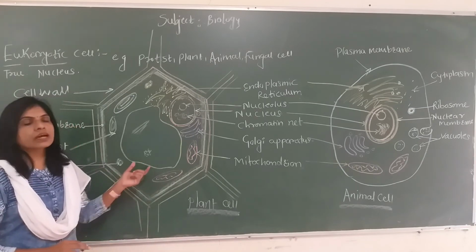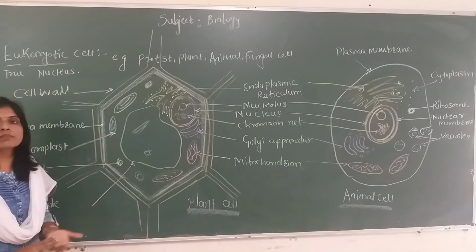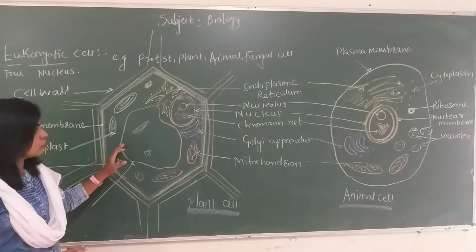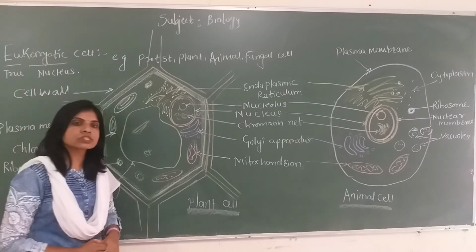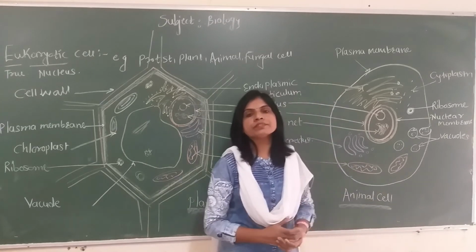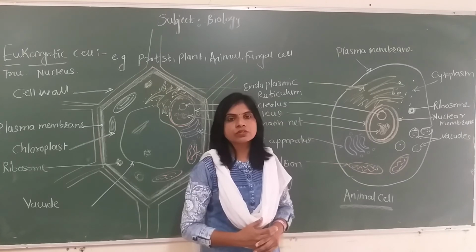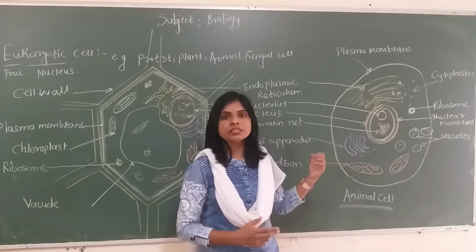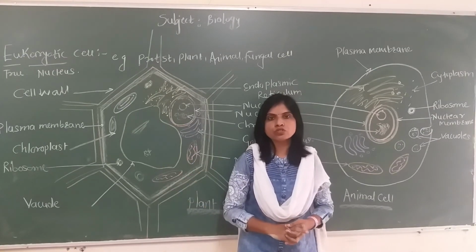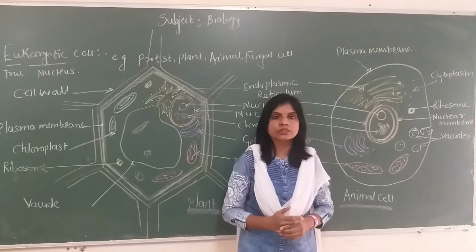Another cell organelle, present either on the surface of the endoplasmic reticulum or free in the cytoplasm, is the ribosome. Ribosomes are concerned with protein synthesis. Along with this, some other vacuoles are also seen mainly in the animal cell. They are called glyoxysomes or lipid bodies. They store lipids and other fatty acids, saturated and unsaturated, and cholesterol. Another cell organelle seen in both plant and animal cells, commonly in the plant cell, is the peroxisome. They are concerned with photorespiration, a drawback of the process of photosynthesis.